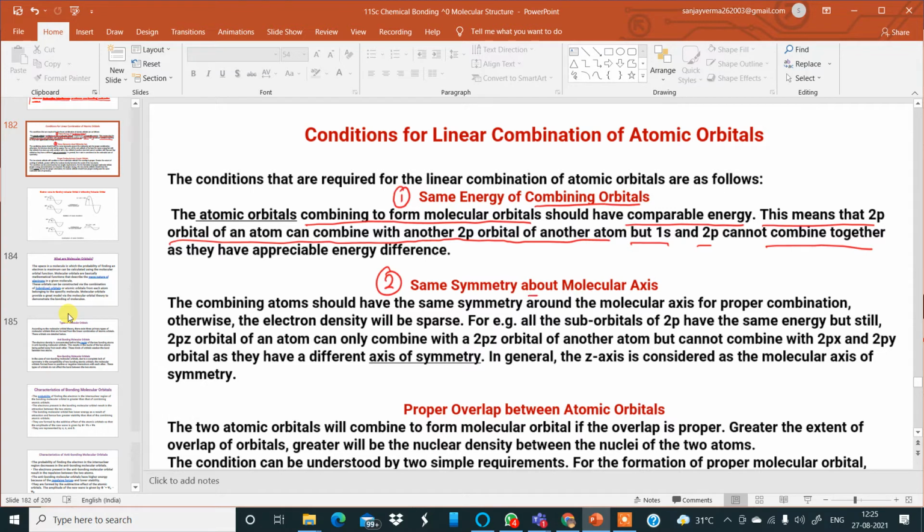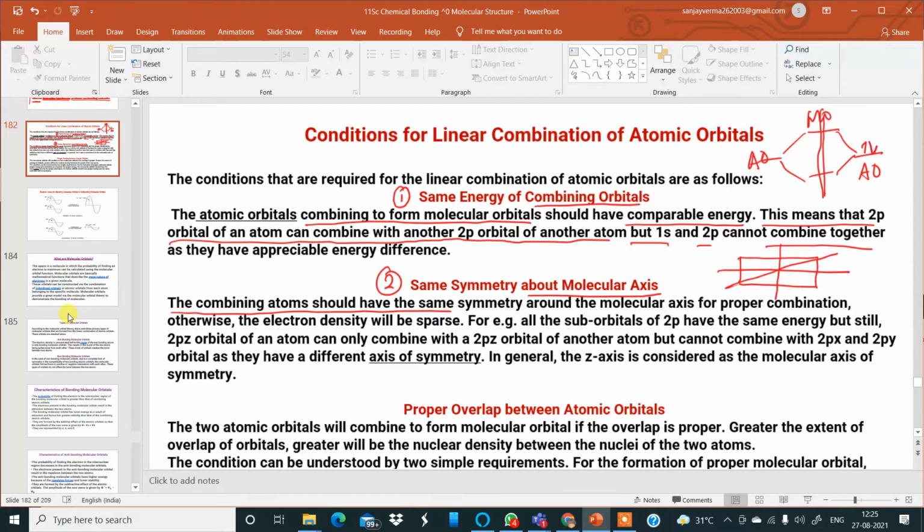same symmetry about the molecular axis. The combining atomic orbitals should have the same symmetry. You know what is the meaning of symmetry? If I have, say, a rectangle, symmetry is possible this way, this way, and this way also. In the case of molecular orbitals formed from atomic orbitals, there should be a symmetry.